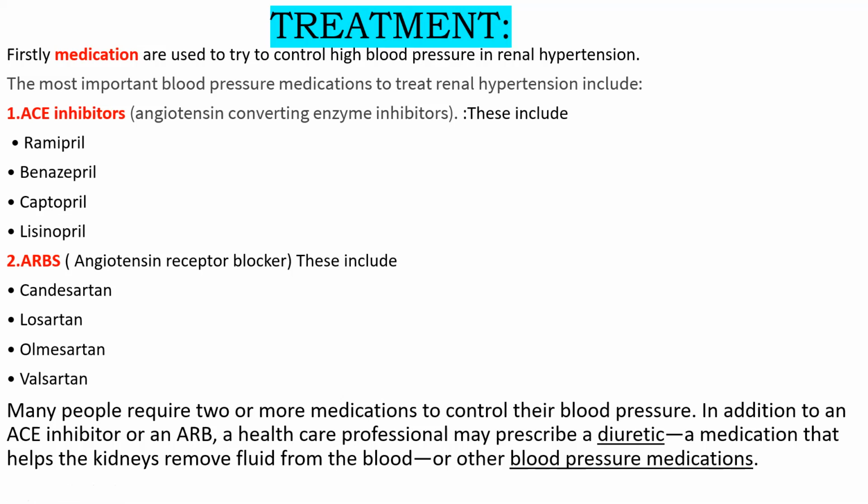So in order to remove all the fluid that increases the blood pressure, the healthcare professional, that is the doctor, may prescribe a diuretic. A diuretic is a medication that helps the kidney remove fluid from the blood. So to remove all the fluid in the blood, a diuretic is also given along with an ACE inhibitor and ARB.